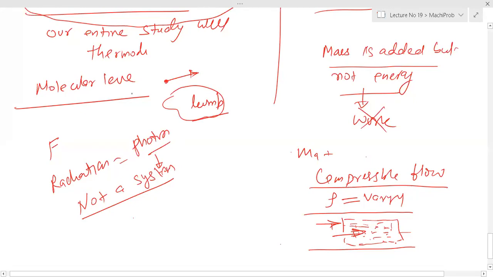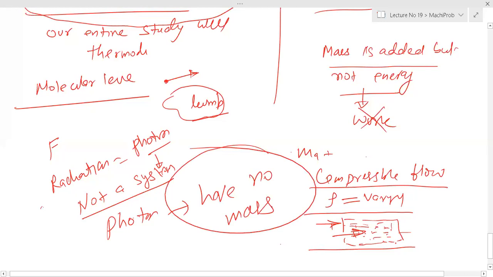An identified substance. No, photon has no mass. Where is the mass? No, sunlight comes in the form of photons, but that is h nu.